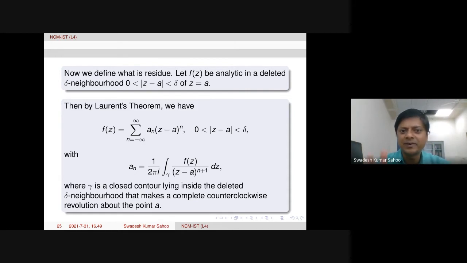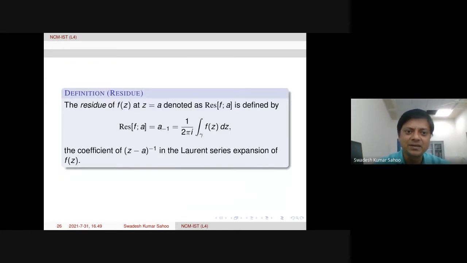Now from the principal part, the first coefficient, we take n equal to -1. That means a minus 1. That is actually called, it is a definition, the residue of f at z equal to A. The residue of f at z equal to A is denoted by Res(f; A). And it is defined like this, a minus 1. A minus 1 is this. And a minus 1 has this integral formula.